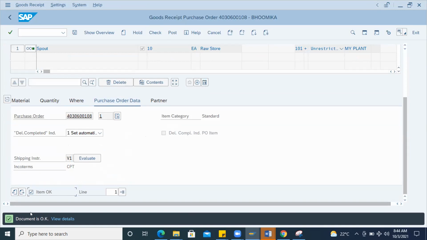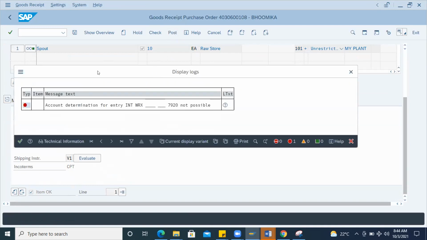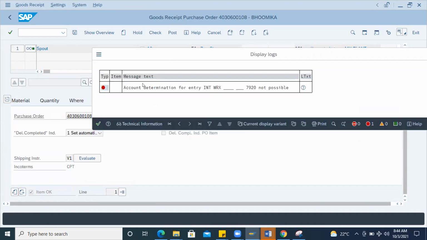But when it comes to the accounting side, two documents will be generated. One is the material document, one is the accounting document. So the accounting document side is the problem. When I go to the post option, the system will go into the accounting side and look into the account determination for entry INT WRX and this 7920.